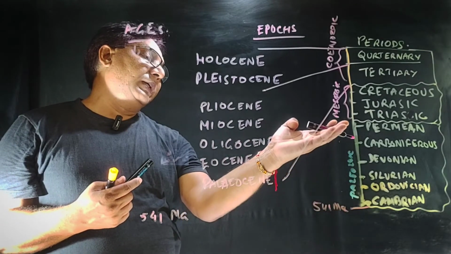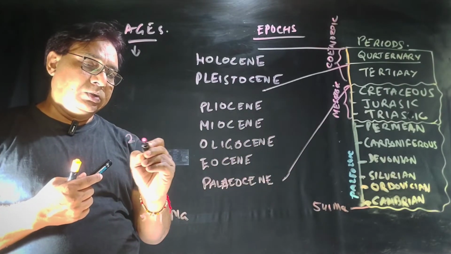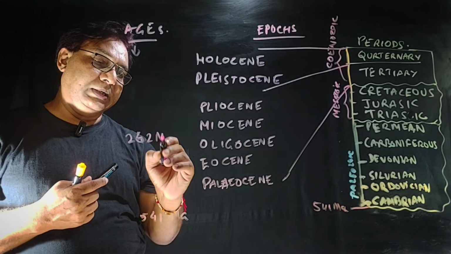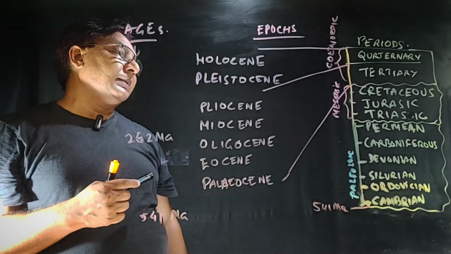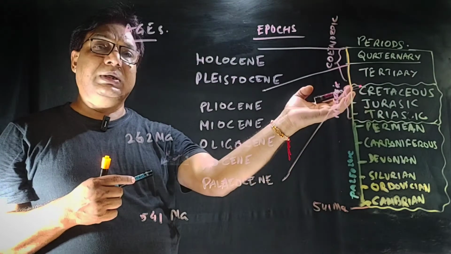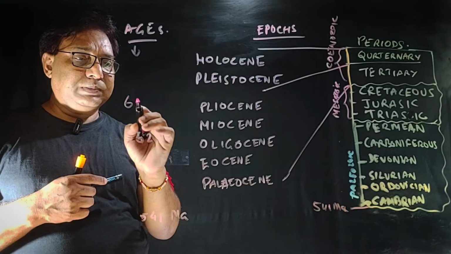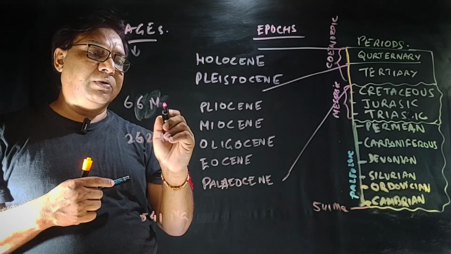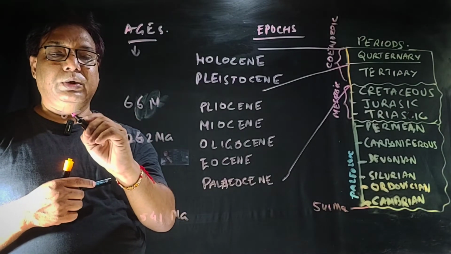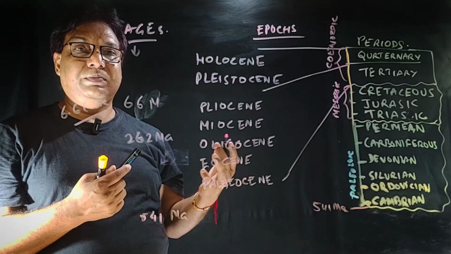The end of the Paleozoic is Permian, which took place sometime around 262 million years ago, approximately. And then from there to Cretaceous is the Mesozoic era. The Mesozoic era ended about 66 million years ago, when the dinosaurs vanished from this globe.